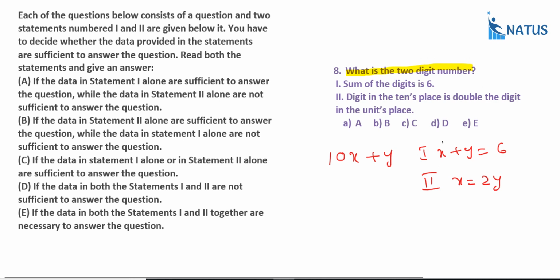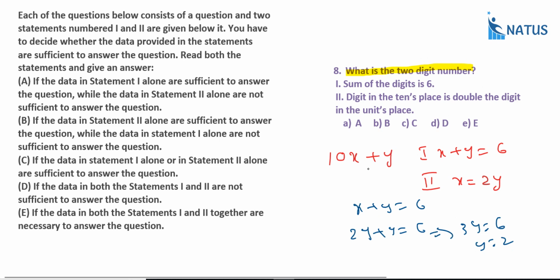Suppose you take the first one and second one, what happened? If you substitute the value of the second equation in the first equation, here x plus y is equal to 6. What is y? What is x? x is 2y. So 2y plus y is equal to 6. That implies 3y is equal to 6, y equal to 2. If y equal to 2, what is x? That is equal to 4.